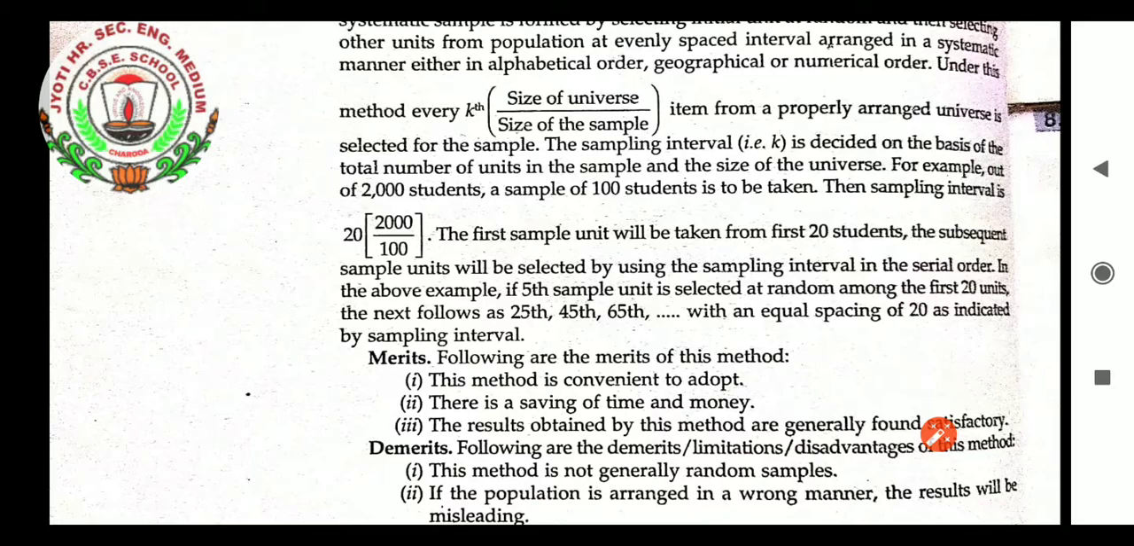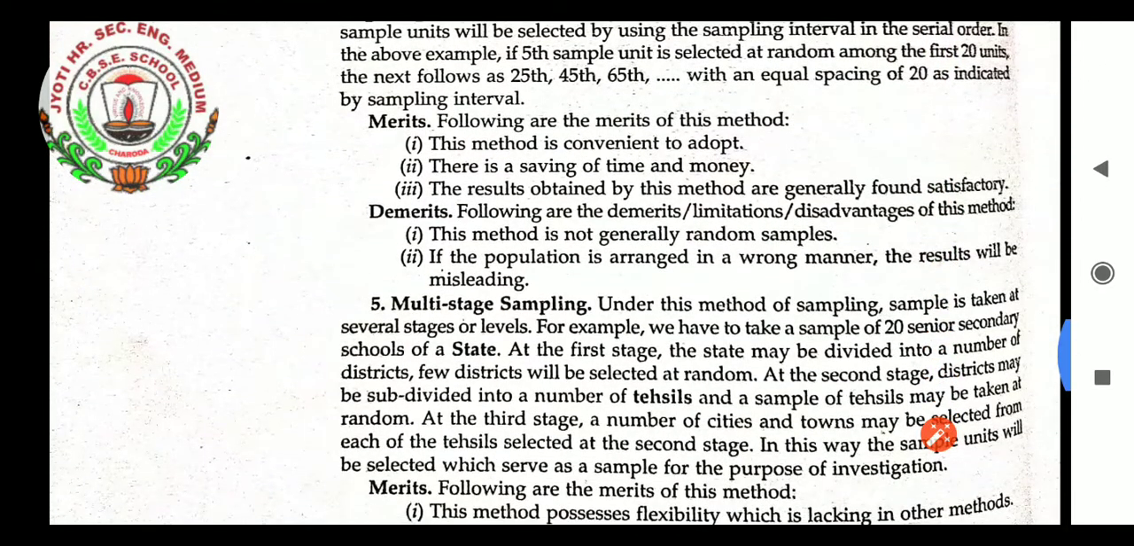Then in the group 21 to 40, the 25th will be selected. Then when the group 41 to 60 is there, in that the 45th will be selected. And then when 61 to 80 is the group, in that the 65th will be selected. And in the last, when 81 to 100 is there, in that the 85th will be selected, with an equal spacing of 20 as indicated by the sampling interval. This is known as systematic sampling.